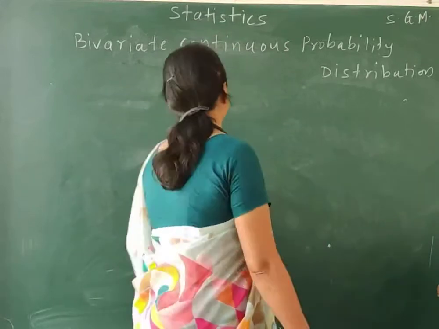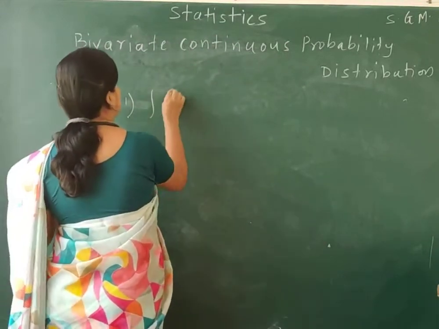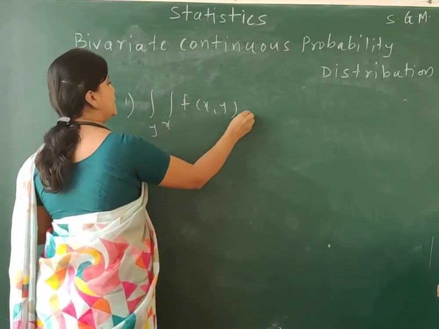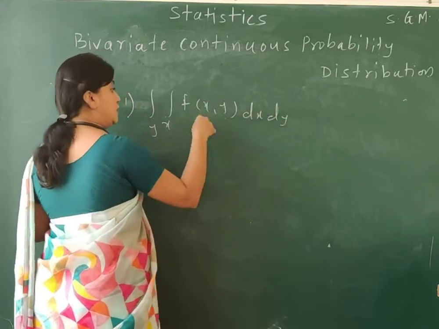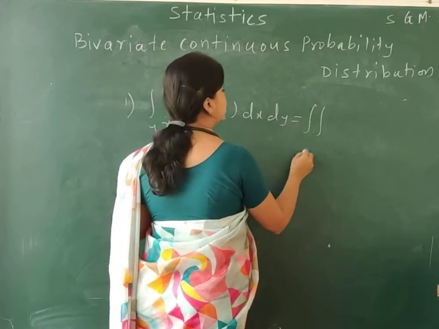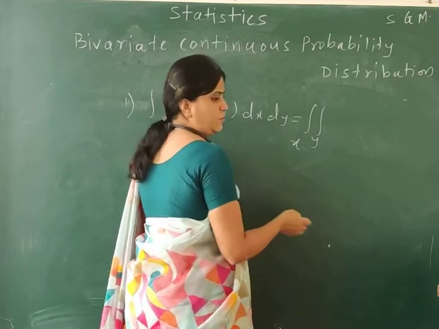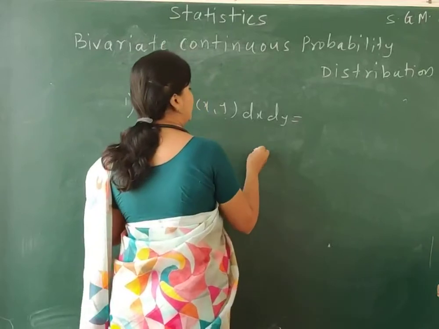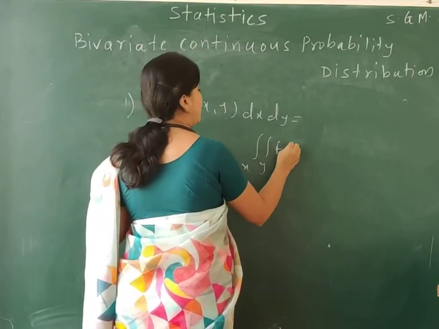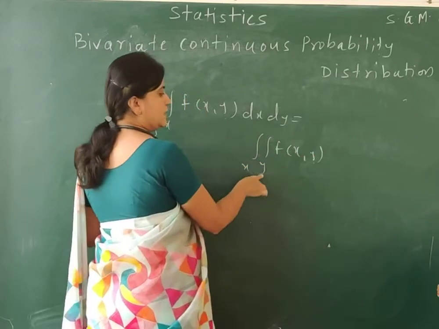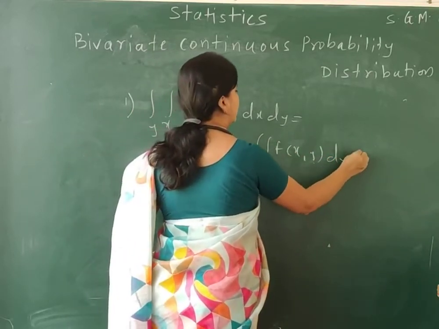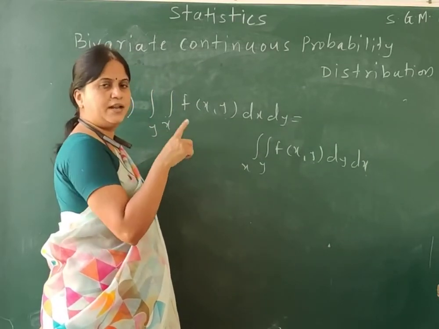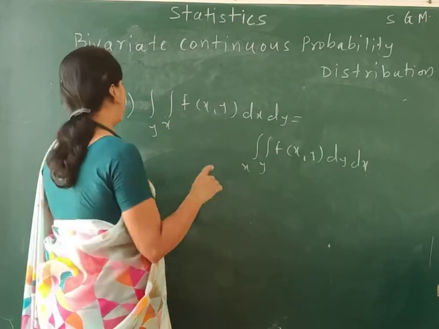There are some rules for solving the integral. Suppose it is f of x comma y, then we need to take x first and then y. This is again equal to the integration over y then x, f of x comma y. Since the inner integral is now y, we can take dy first and then dx. These two double integrations are equal.